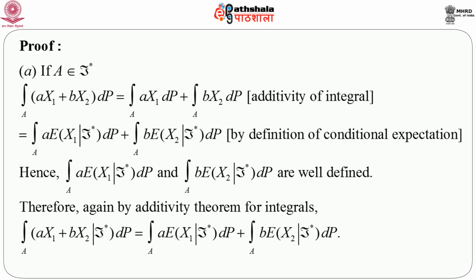So, this gives us confidence that one important theorem which we know for simple expectation also holds true for conditional expectation, and we have seen that many other properties of expectation hold true in the case of conditional expectation.